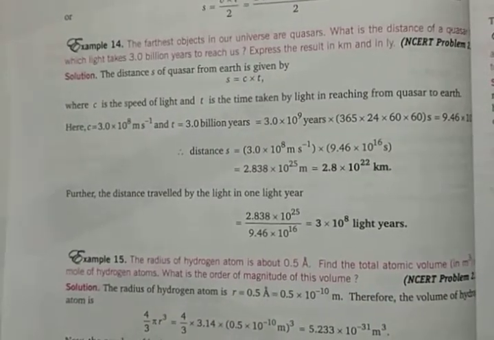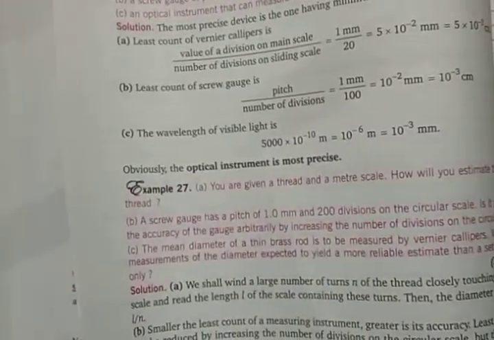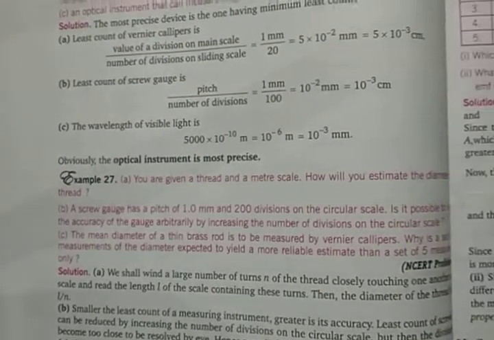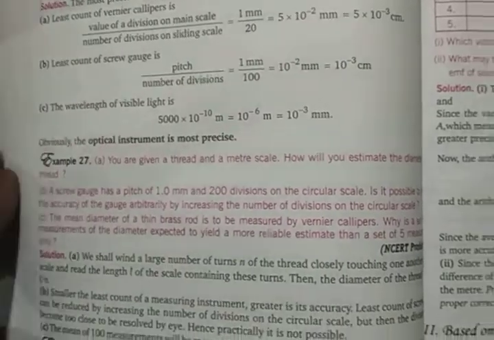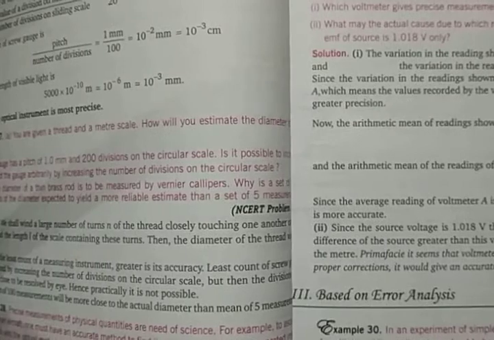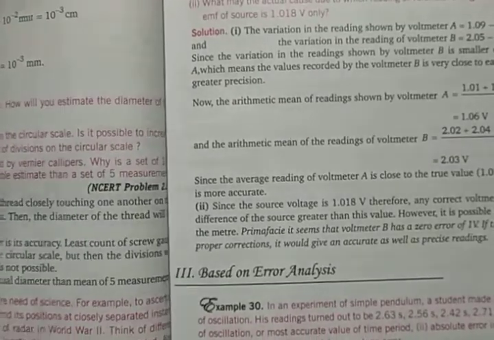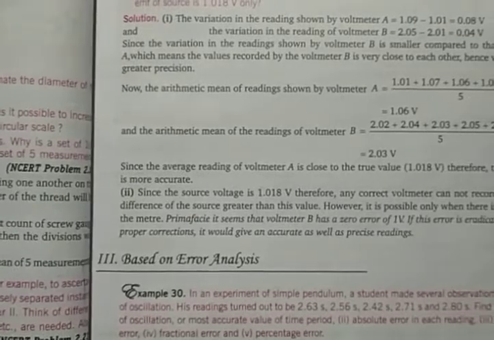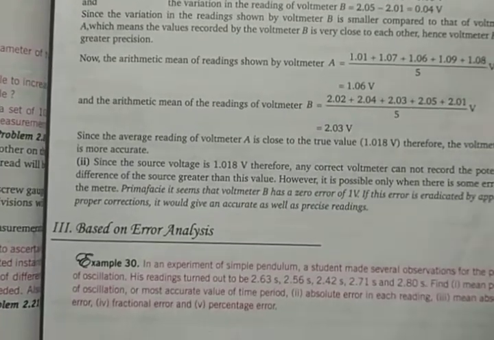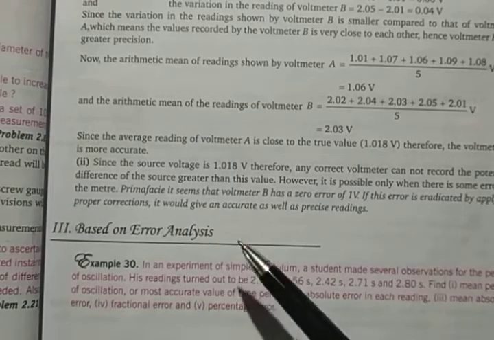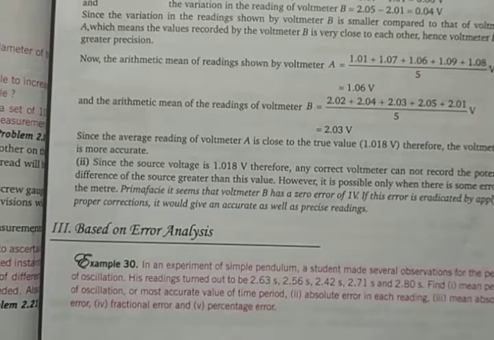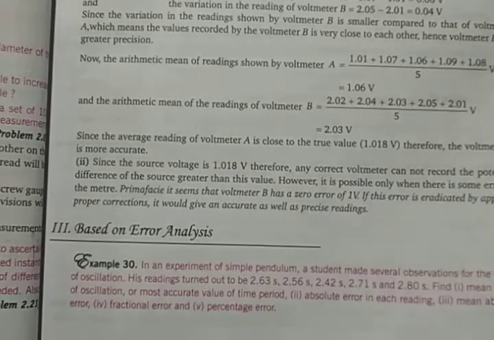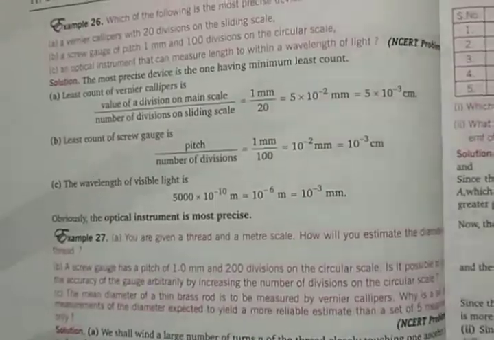This chapter is mainly a numerical chapter. All the calculations are important, and the first few questions are all based on the NCERT numericals. CBSE follows the NCERT syllabus, so ICSE also follows it, almost 99% of the NCERT syllabus will be given there. So it is worthwhile to go through everything, and based on error analysis, these numericals are much more important for you. You already learned some of them, you already derived some of them. Just go through all the numericals which are given here.